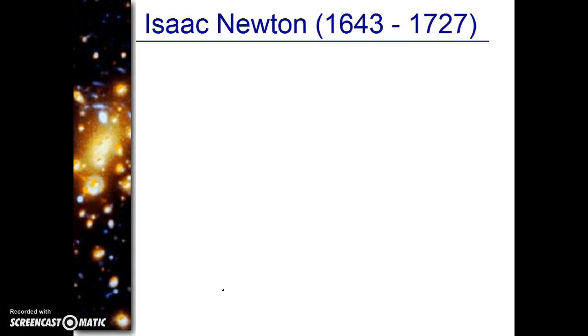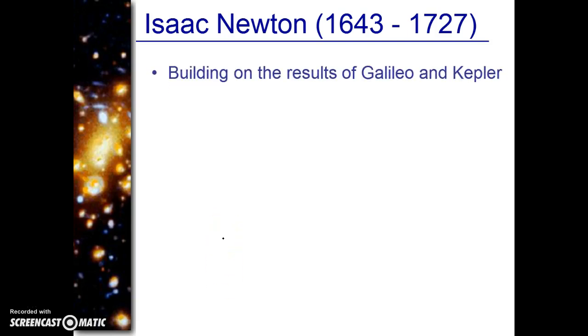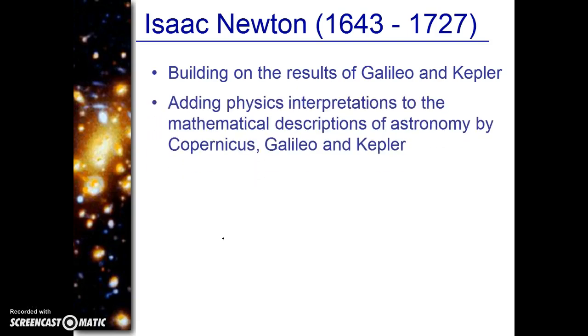So Newton is who we're going to talk about first in this one. Newton was around from 1643 to 1727. He did all of his work based on the results of Galileo and Kepler. And he is known for adding physics interpretations to all of the astronomy that we know now based on Copernicus, Galileo, and Kepler. So, if you want to thank somebody for all the math that we're getting ready to do, you just thank this guy right here.